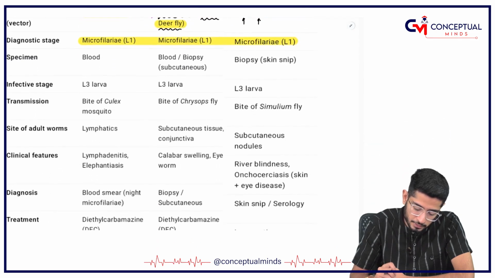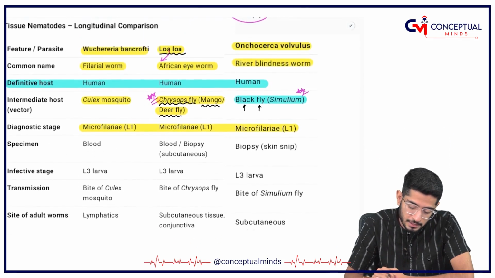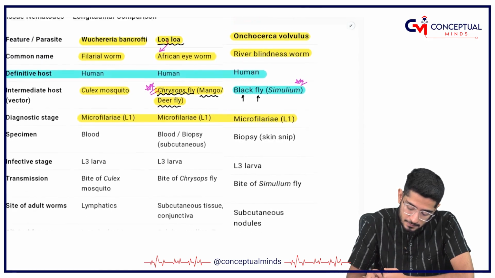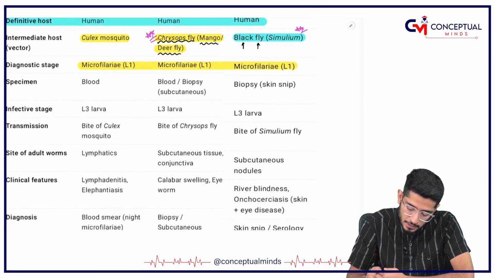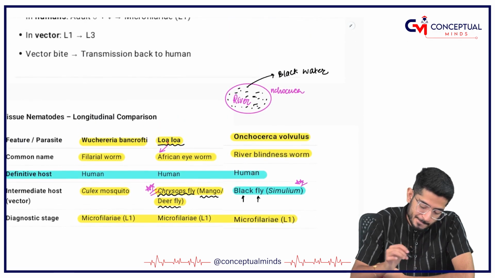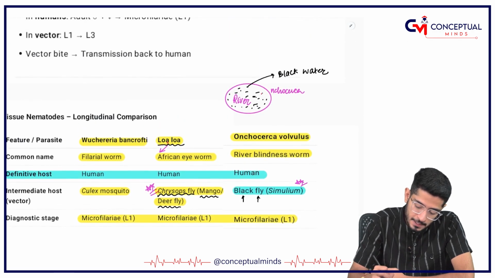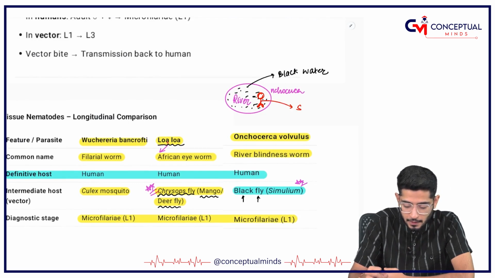Although these things we have already discussed as well. So how will you check that? Onchocerca is responsible for causing what? For example, a person takes a shower in this black water, so he is going to have skin infections.